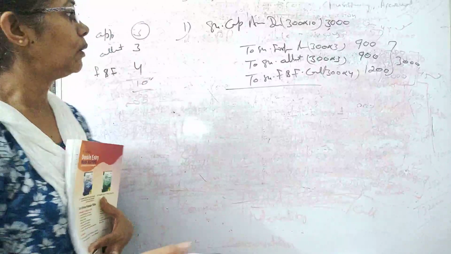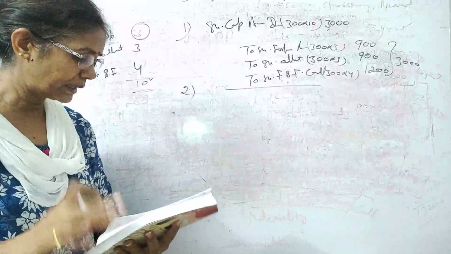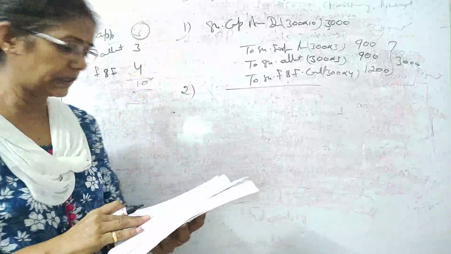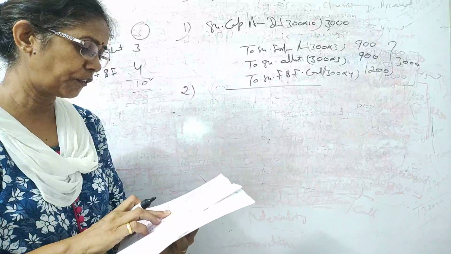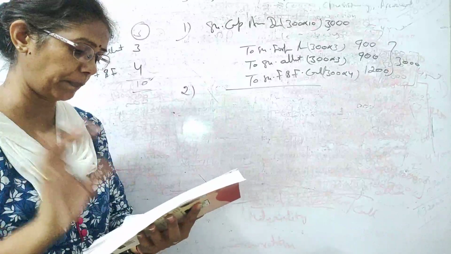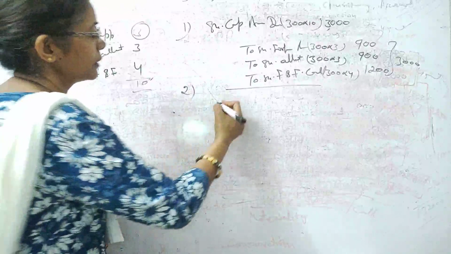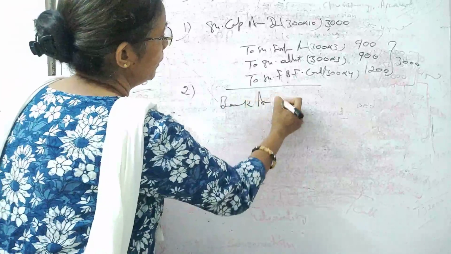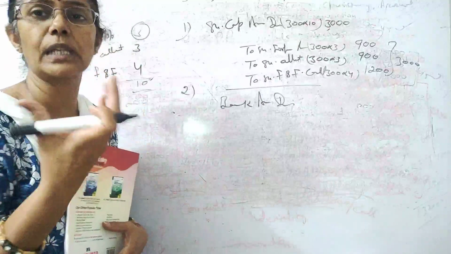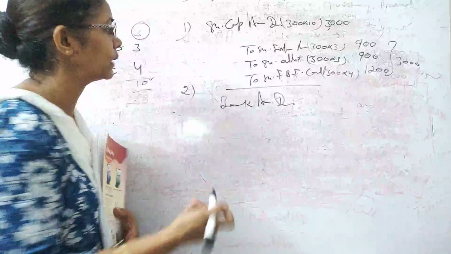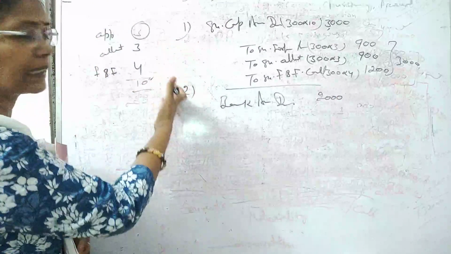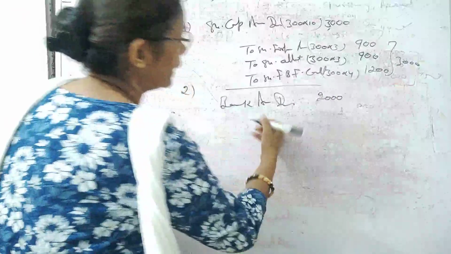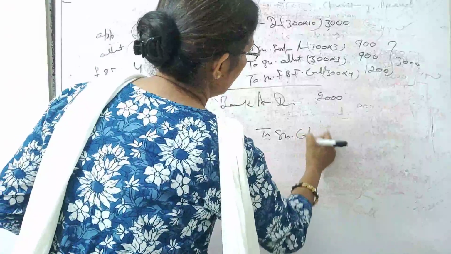Alright students. Now we have to reissue. It is telling that 300 shares were there and he has reissued 250 shares to Mr. Shyam for a total payment of rupees 2,000. This kind of question we have also done. Bank account debit. Here they didn't mention what amount they have issued per share, but the total amount they have given is 2,000 rupees. And as we know that these were fully paid up, so bank account debit to share capital.